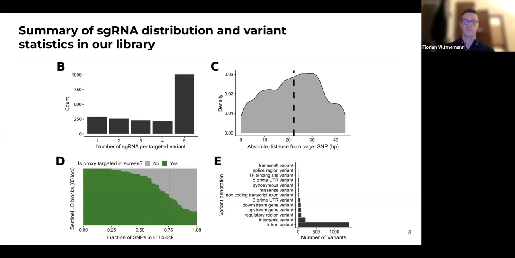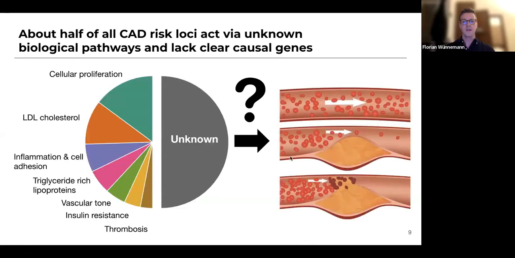As we know, most of the associated variation for complex traits like coronary artery disease actually falls within intronic regions. Now, for coronary artery disease, the reason why we wanted to do these screens in the first place is that for most of those variants that we know are associated with coronary artery disease, we actually don't know what the biological function is and what genes they're acting through. So for about 50%, this number might have changed a bit since new studies came out, we don't really know which genes and which pathways these variants are acting through.